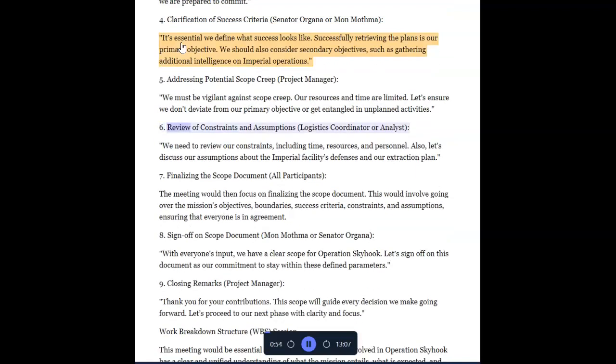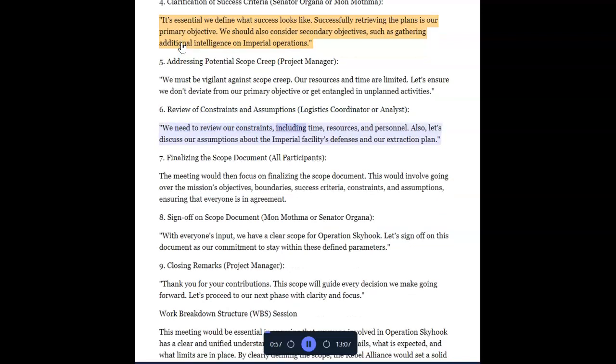6. Review of constraints and assumptions, logistics coordinator or analyst. We need to review our constraints, including time, resources, and personnel. Also, let's discuss our assumptions about the Imperial facility's defenses and our extraction plan.